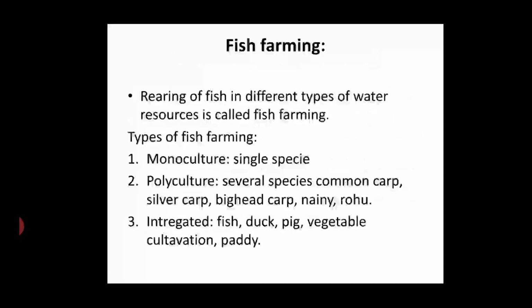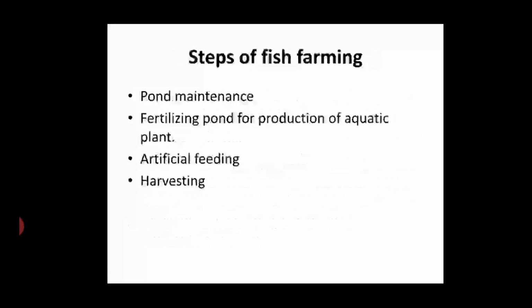Integrated farming means that fish farming is done along with, on the other hand, dog farming, pig farming, vegetable cultivation, paddy farming. Such types of farming with fish farming is called integrated fish farming.